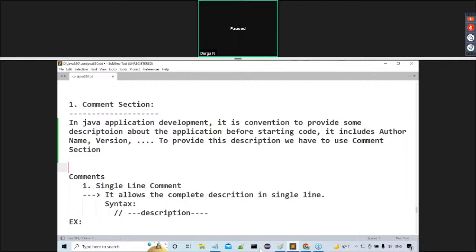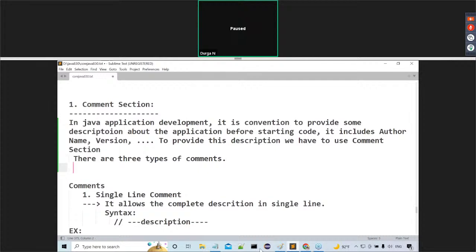Inside this comment section, how many types of comments are we able to use? Three types of comments.